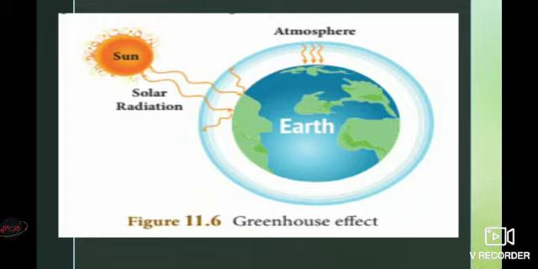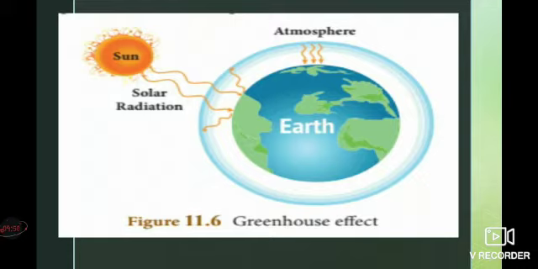That is, the sun releases radiation, which is known as solar radiation. That solar radiation is absorbed by the Earth and it releases infrared radiation, known as IR radiation.